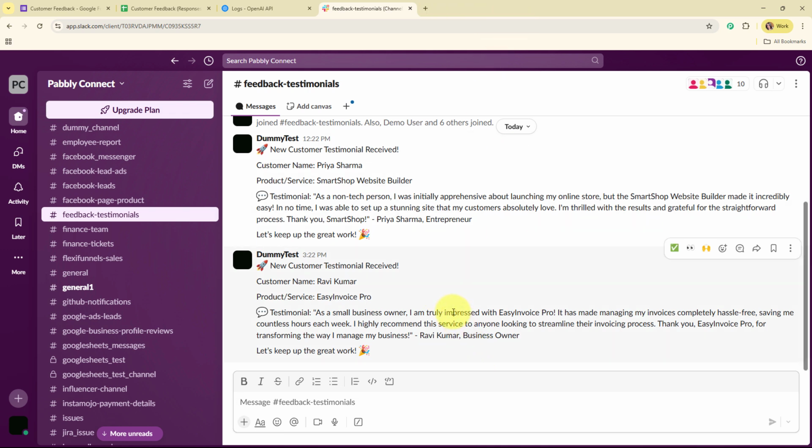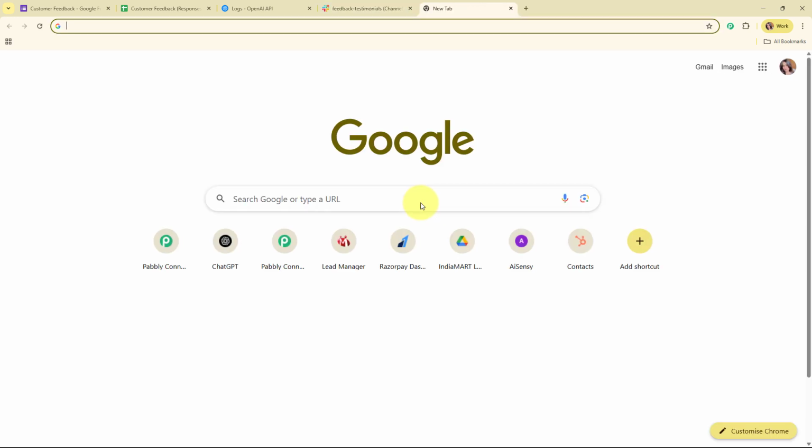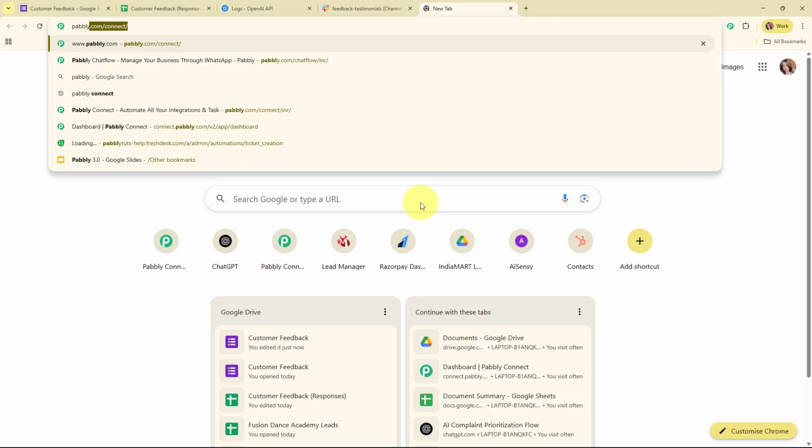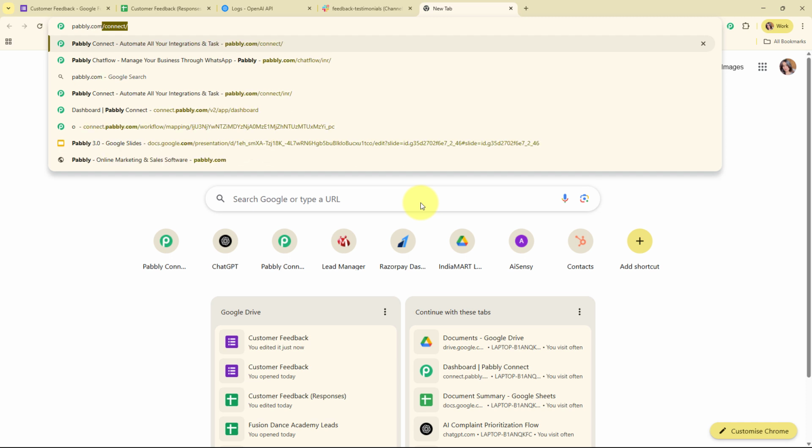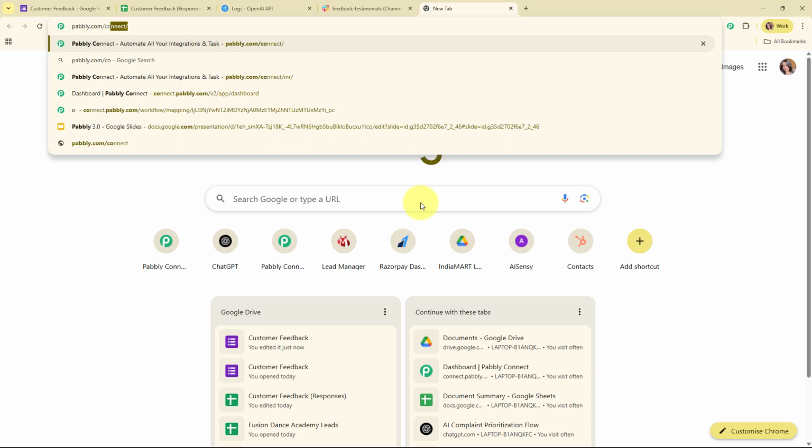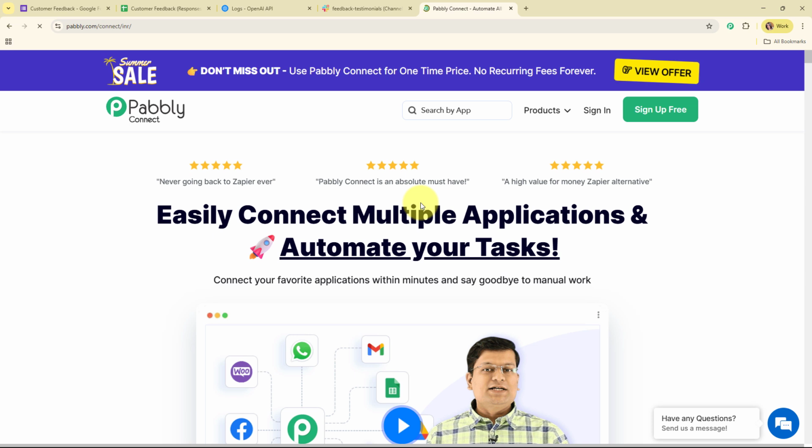And now here in this video we are going to learn step by step how you can set up this automation by simply connecting your Google Forms with your OpenAI account and your Slack account using an automation software named Pabbly Connect. So here to access Pabbly Connect, you need to search for pabbly.com/connect in your browser, and it will take you to the homepage of Pabbly Connect.